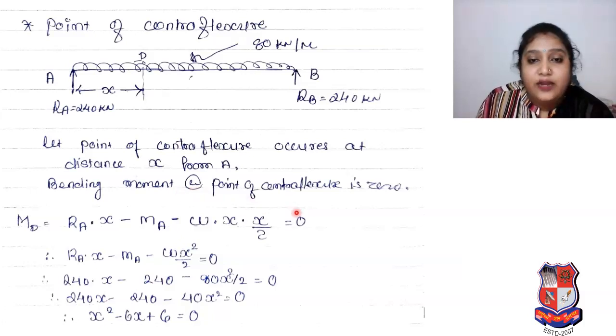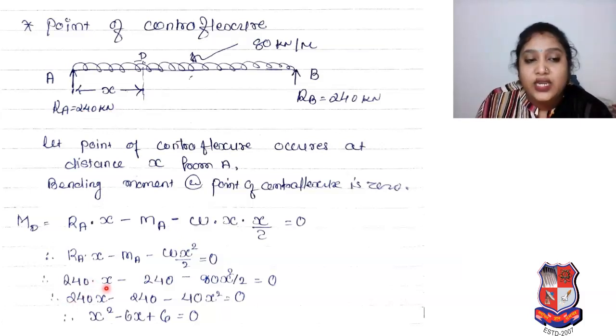Bending moment at the point of contraflexure is 0. So MD is equal to RA into x minus MA minus W into x by 2 is equal to 0. Why is it W into x by 2? Because it's a UDL. So RA into x minus MA minus W x square by 2. We simplify that. So the value of RA we have to put. What is RA? 240 kilonewton.